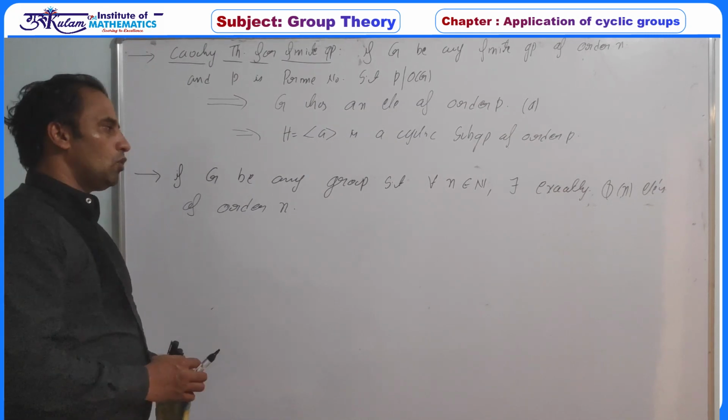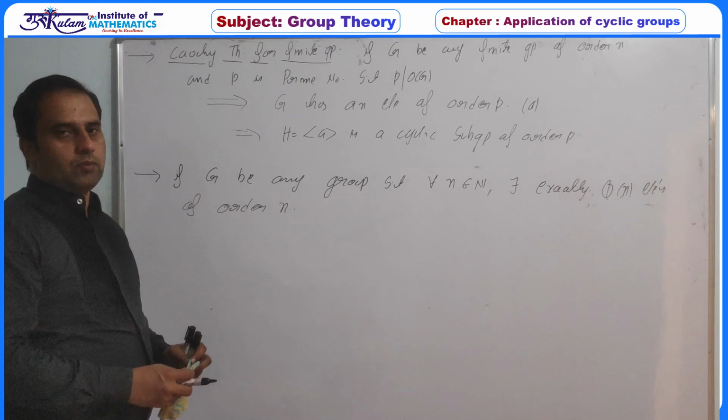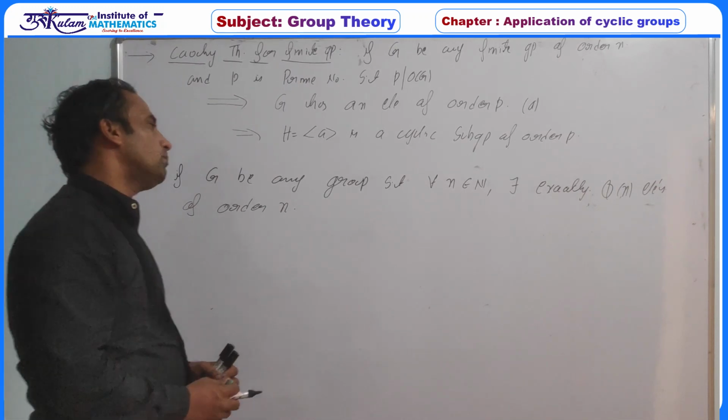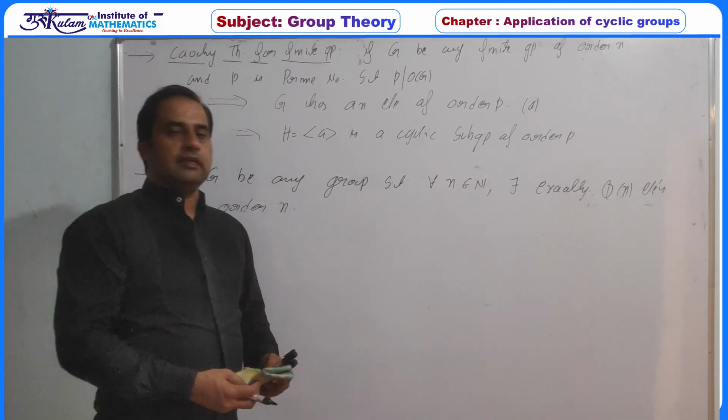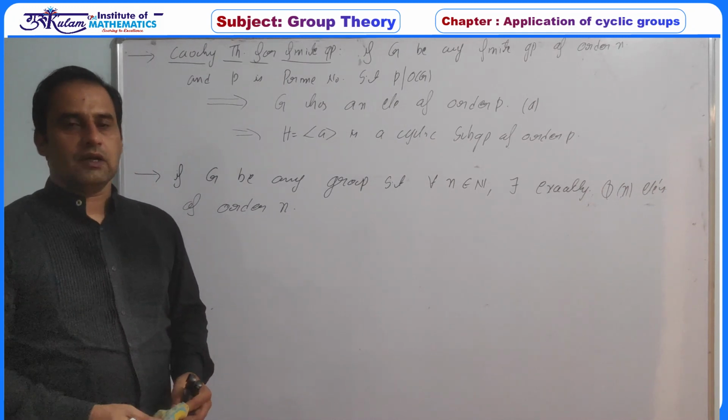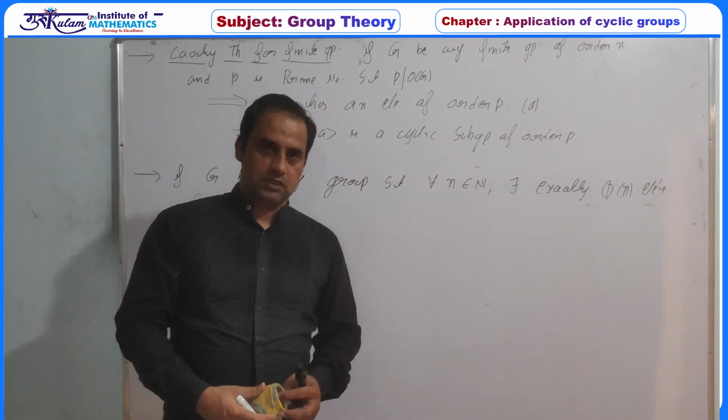Then what about the subgroups of this group, or basically the number of subgroups of order n and the cyclic subgroups of order n? What about the finite subgroups of this group?